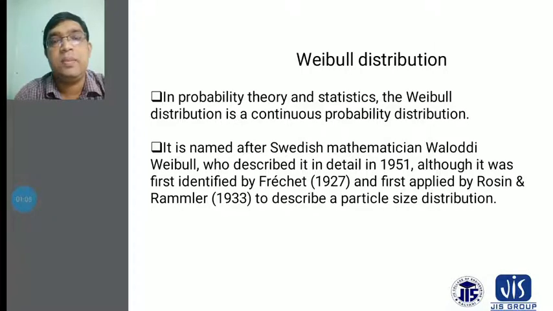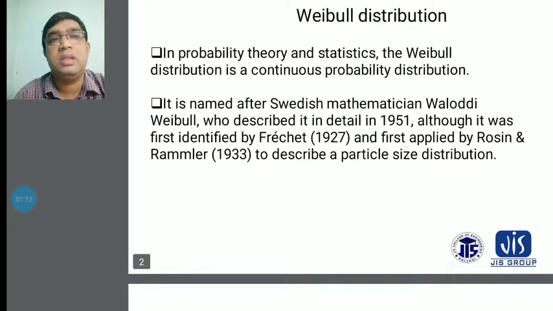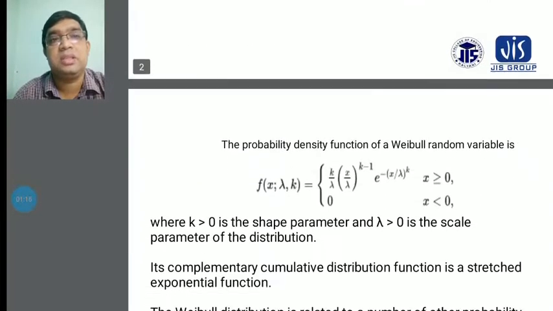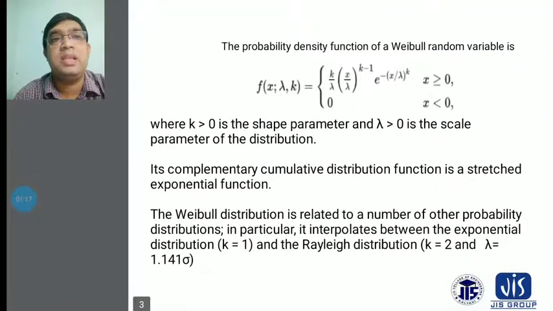Basically, the different types of particles are distributed in our manufacturing industry, like our production industry, and this was described by the distribution in 1933. The probability density function of the Weibull comes from random variables. Basically, how many variables will be constant according to the Weibull distribution, this comes from the random variables.